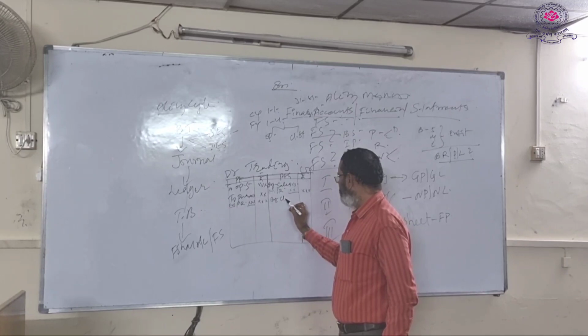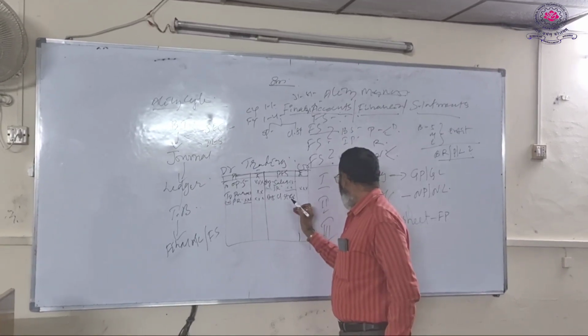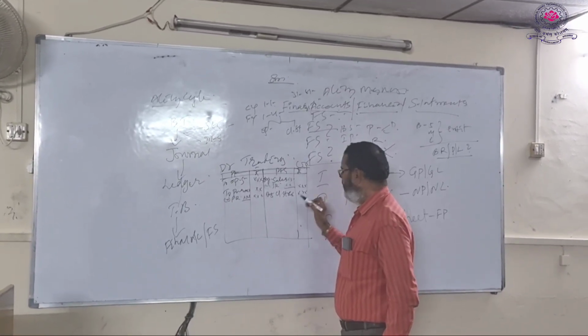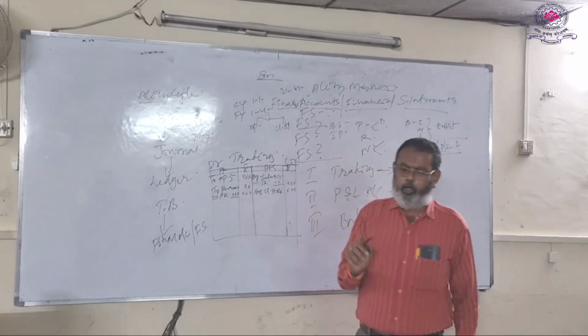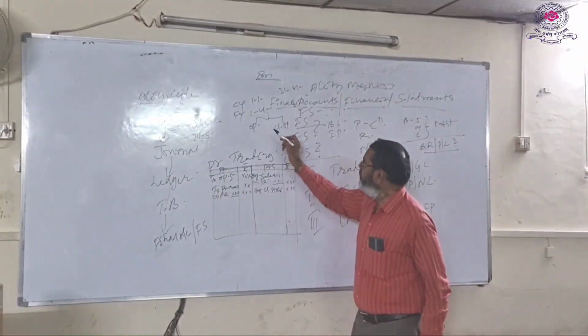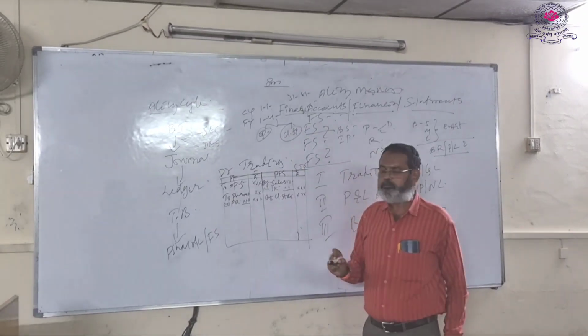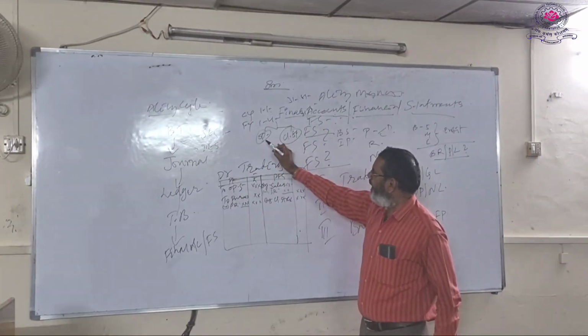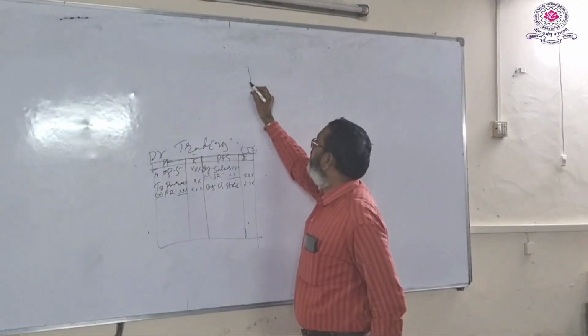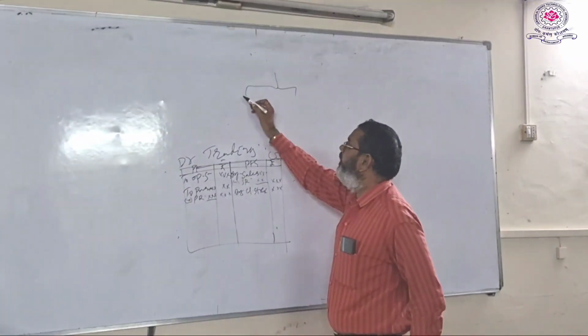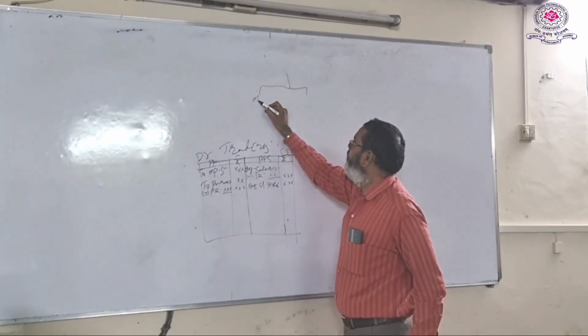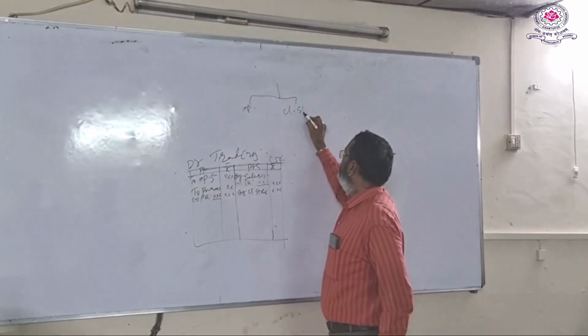Another item is closing stock. Already I said that there are two types of stocks, opening stock and closing stock. There are two types of stocks, very important while preparing final accounts: one is opening stock, another one is closing stock.